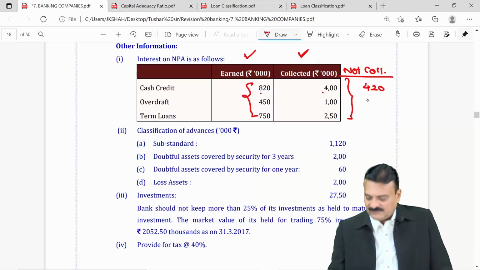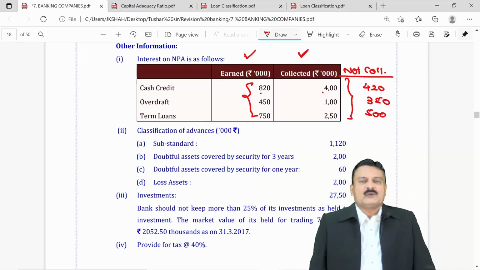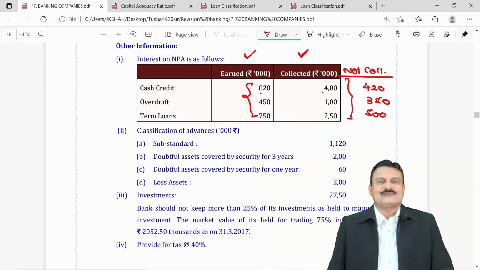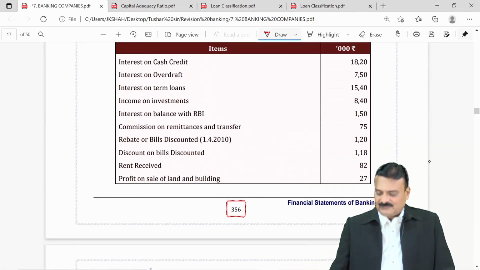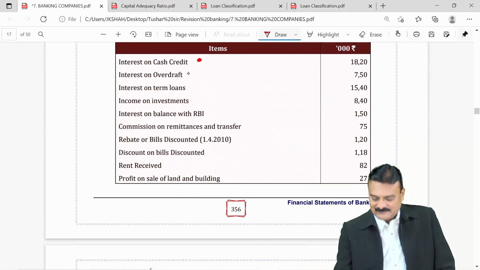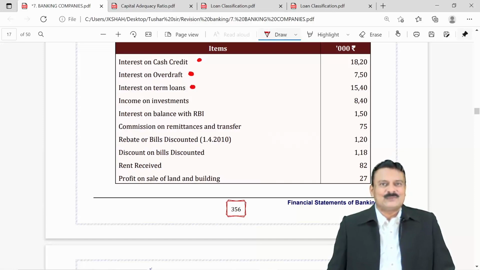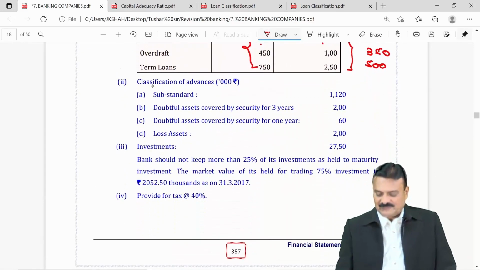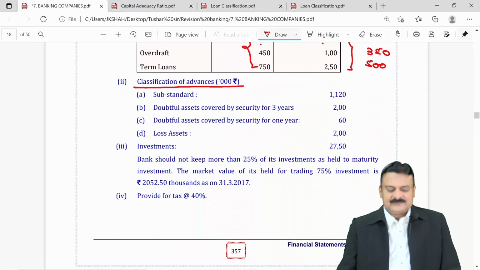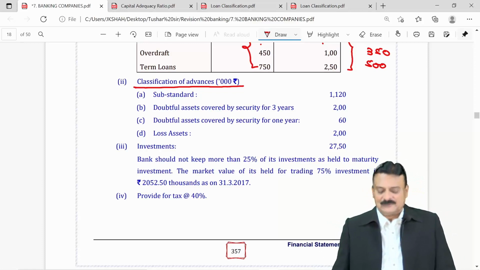420, 450 minus 100 is 350, 750 minus 250 is 500. So, this amount not collected on NPA is still recorded as income in the first three items of the trial balance, and that should be deducted by you. Simple adjustment. The second adjustment is for classification of advances. That is simple calculation of provision for loss, and that is not difficult at all.